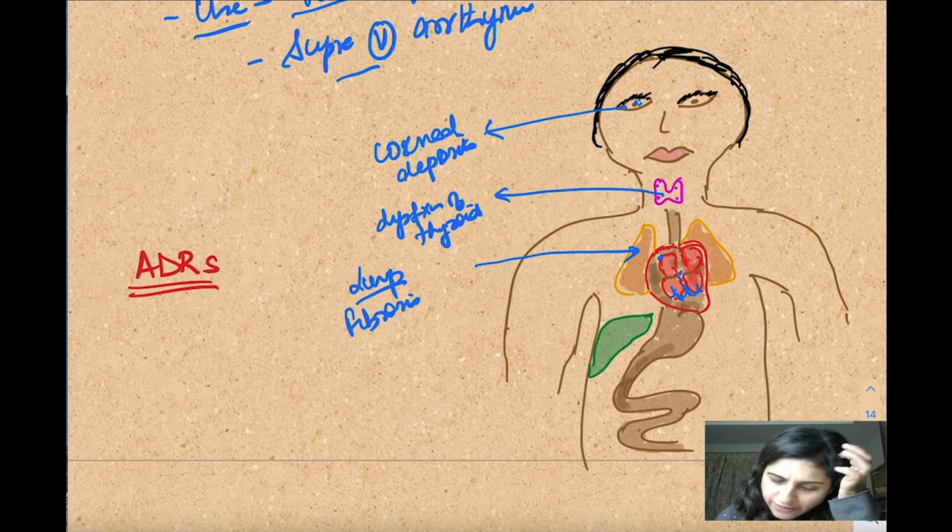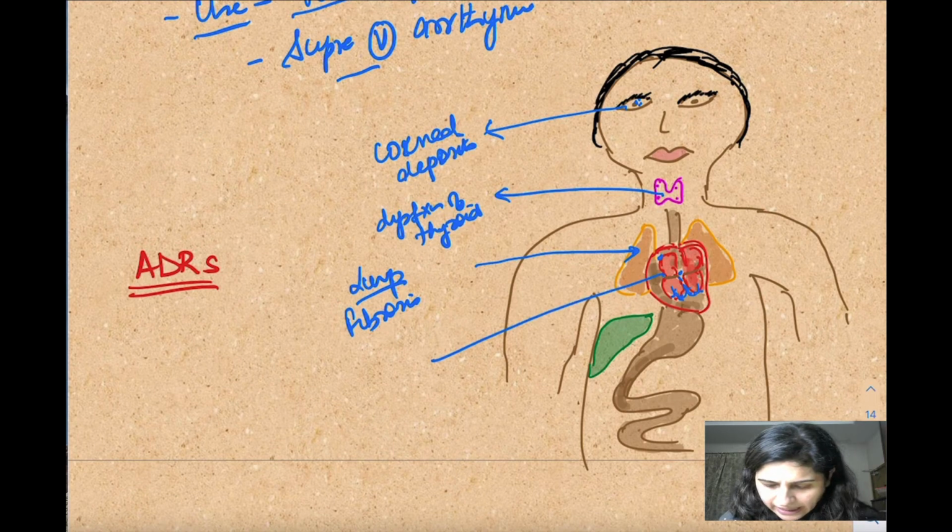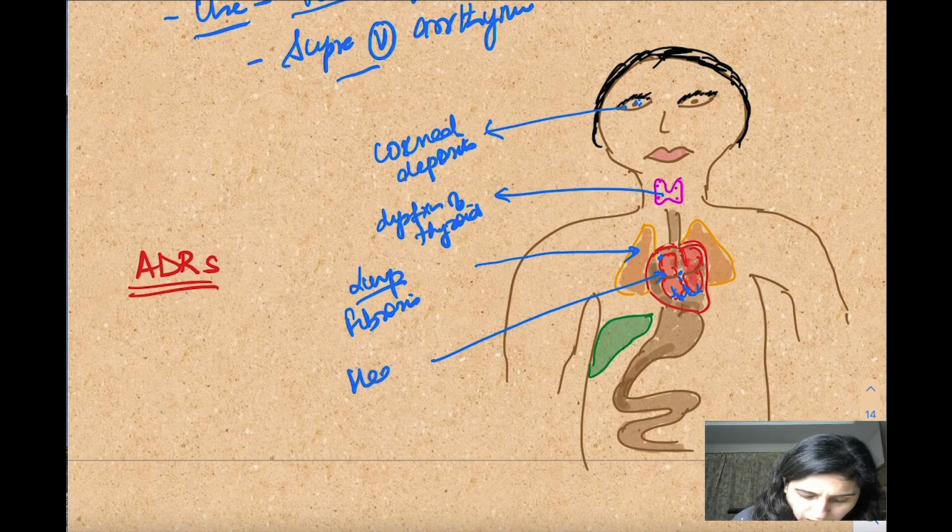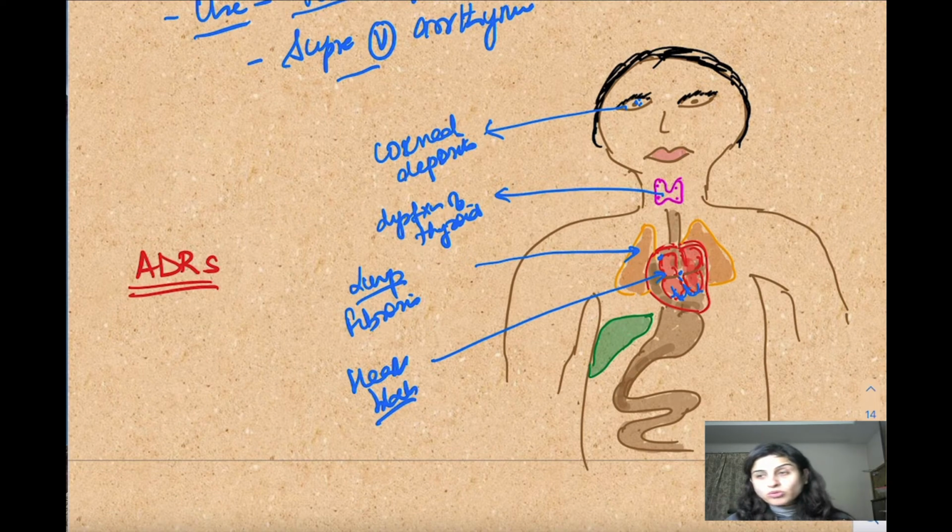So what we do, we have fibrosis of the lungs. Okay? And pneumonia sometimes can occur. Now the next one, let's talk about what happens to the heart. We all know that because of the beta blocking effect, it can lead to heart block. And you should definitely not use it in people who already have a pre-existing block or problem in the SA node or the AV node, right?